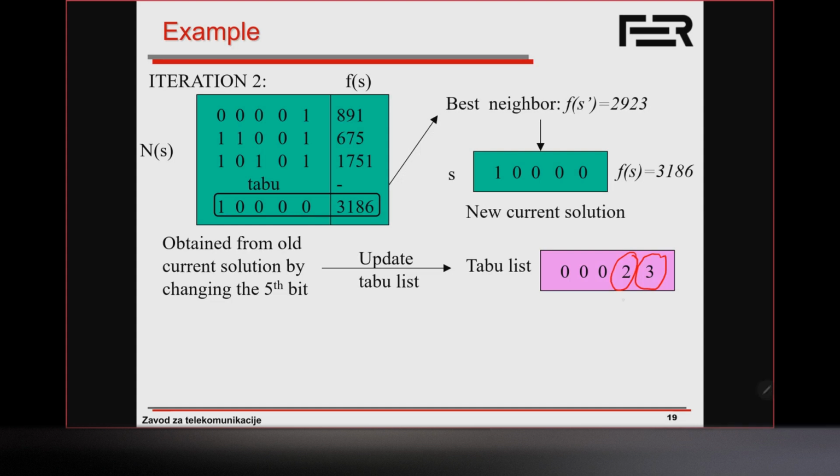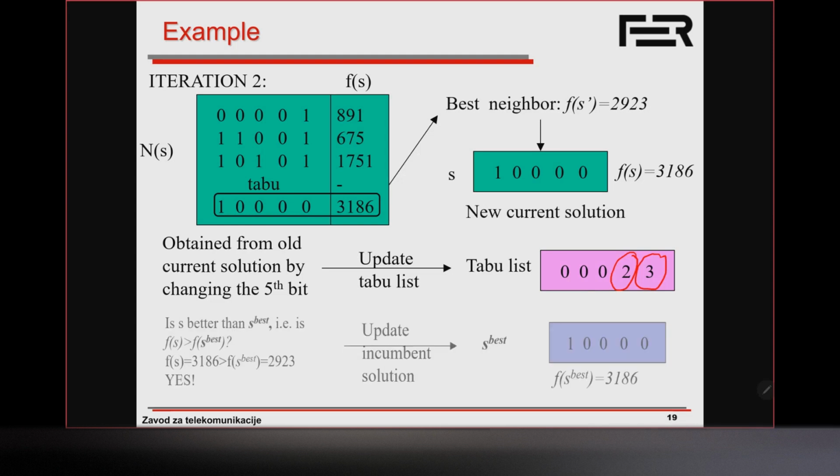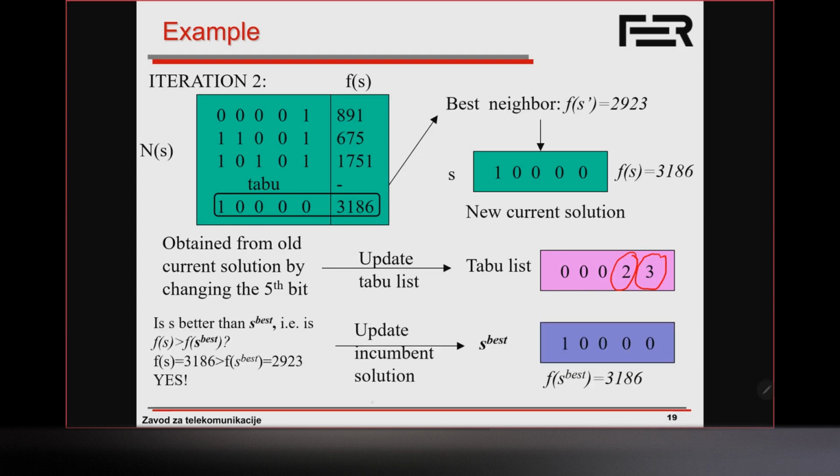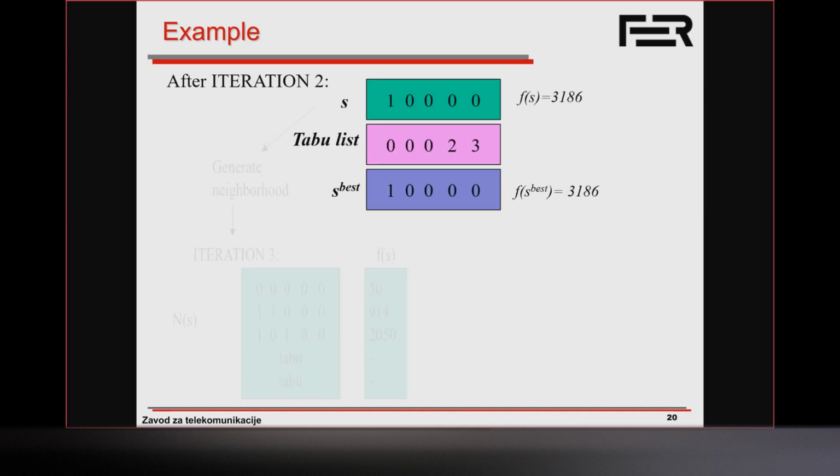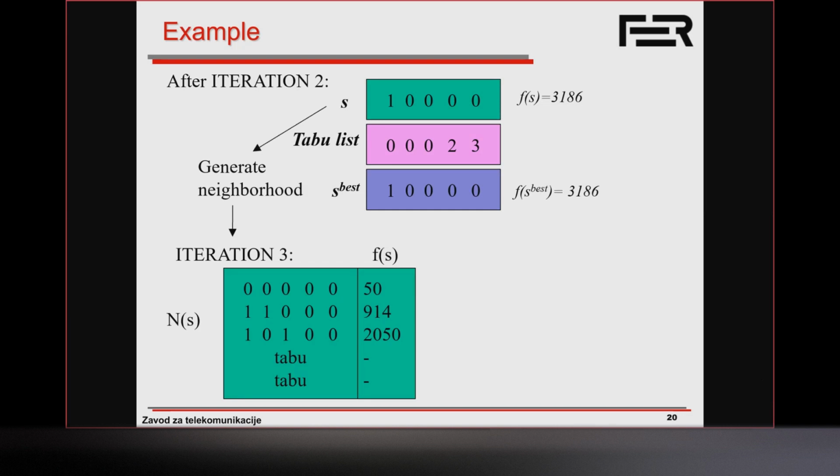Okay, so we're just decreasing these counters. We check whether the solution is better than the one we already have. Yes, it is. So we're going to update our incumbent solution, and that's going to be our new best solution. Okay, let's keep going. So after the 2nd iteration, we have our current solution, we have our updated taboo list, and we have our best solution so far. Now we generate its neighborhood.